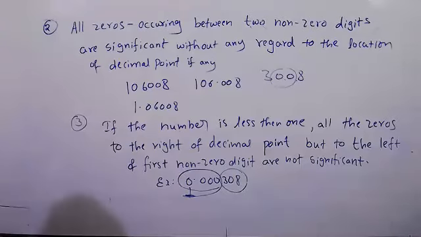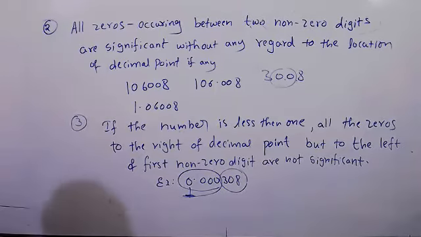What is the second one? All zeros occurring between two non-zero significant digits are significant, without any regard to the location of the decimal point, if any. Wherever you want to keep the decimal point, keep it. But the zero should be present between two non-zero digits, right?